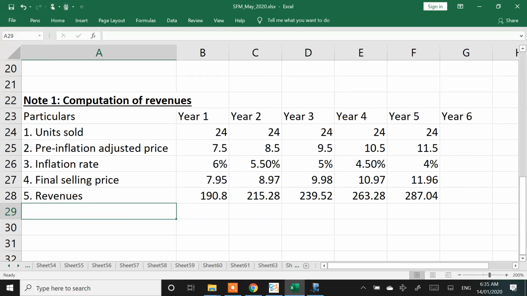Clear? Any doubts till this stage? We have got to the revenues number. Any doubts till this stage?